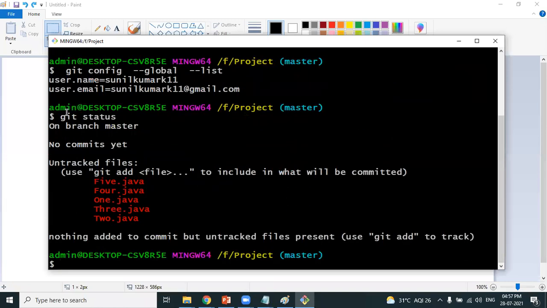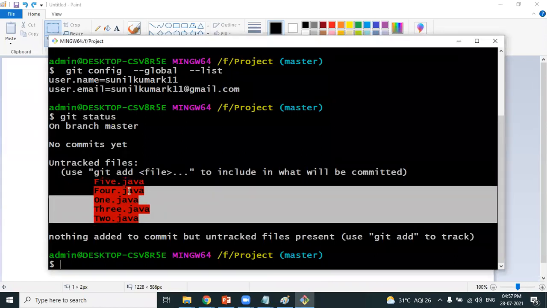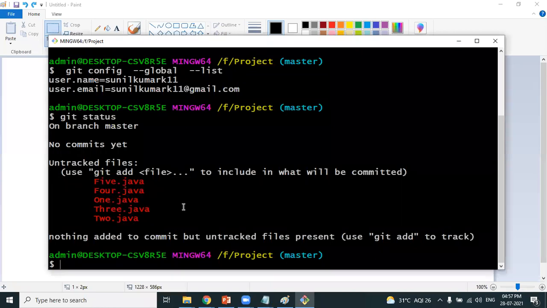Look at the result of the git status command. Sabarish, I have executed a command called git status. Can you see here untracked files? What are the untracked files? 1.java, 2, 3, 4, 5. Have you observed, Sabarish? Every file is considered an untracked file. Untracked files are identified in which color? Red color. Git will consider every file an untracked file.